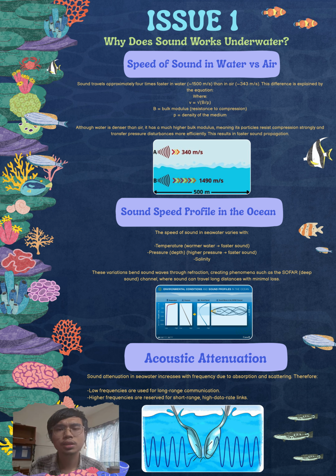In the ocean, sound speed changes with temperature and pressure. Warmer water and greater depth help sound travel faster, bending sound waves and creating special paths like the SOFAR channel where sound can travel huge distances. That's why sound is the ocean's best way to communicate and explore.